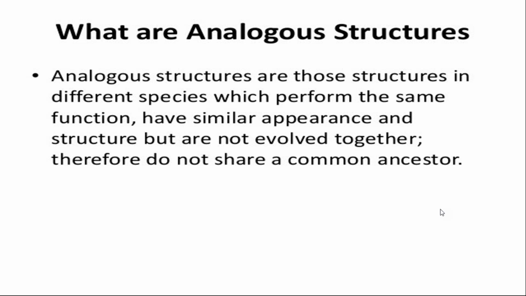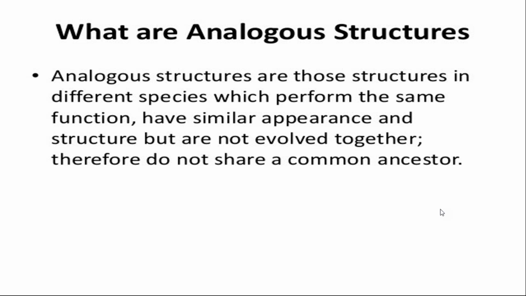This is an example of convergent evolution, because different organs and structures perform the same function, but they did not evolve commonly. They do not share a common ancestor. So this is an example of analogous structure.